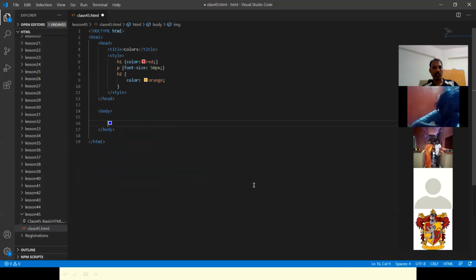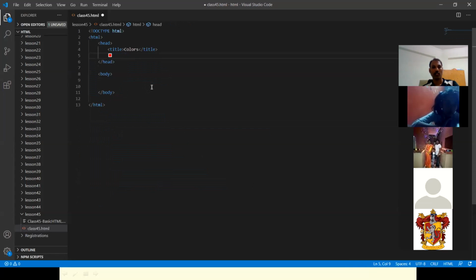Okay, this part, I'm going to remove the styles also. And then this is a basic template, right? So we'll just make it as demo of graphics. Okay, demo of graphics.